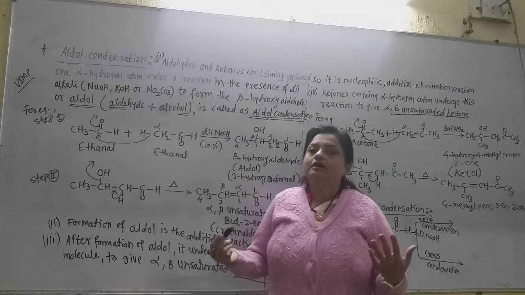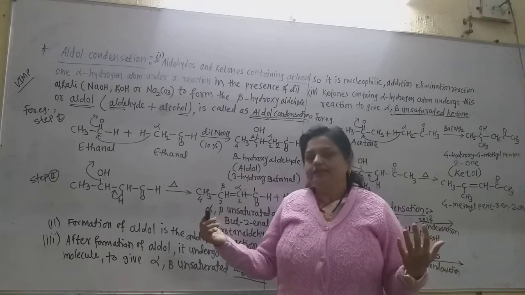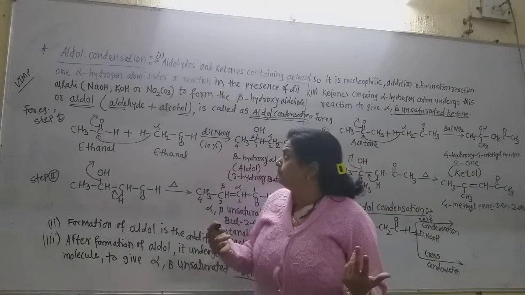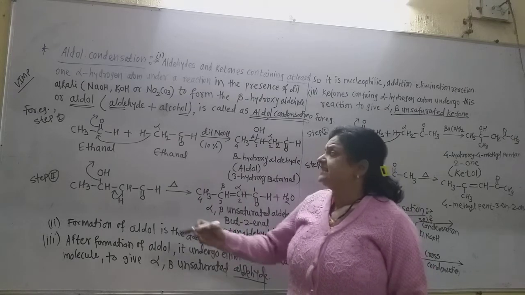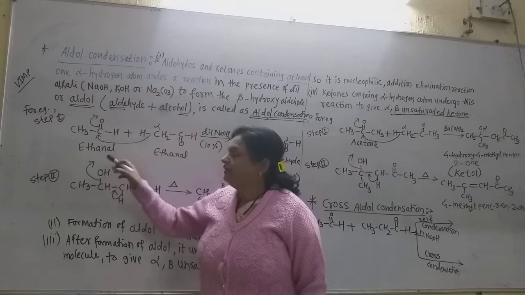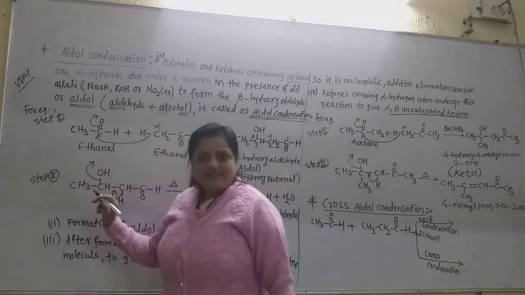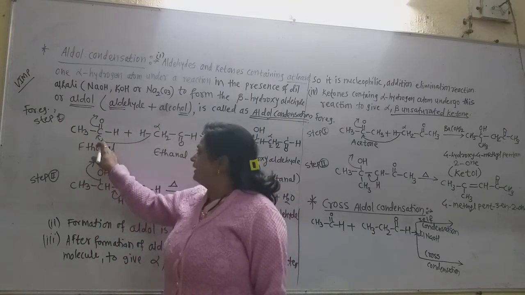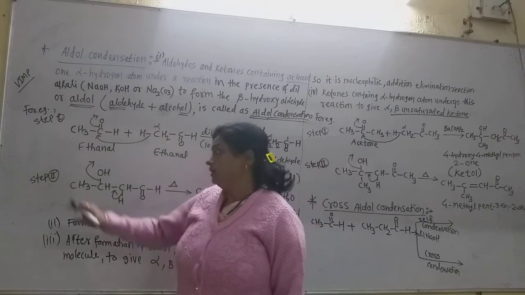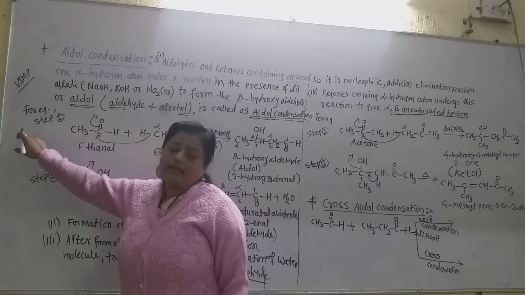Both of the valencies of the carbonyl group are satisfied by the hydrogen. Then which is the alpha carbon atom? Let us see this. This is ethanal, means acetaldehyde. Into that acetaldehyde, this carbon which is adjacent or neighboring carbon of this carbonyl group is the alpha carbon. If there are again carbons, then beta, gamma in this way.